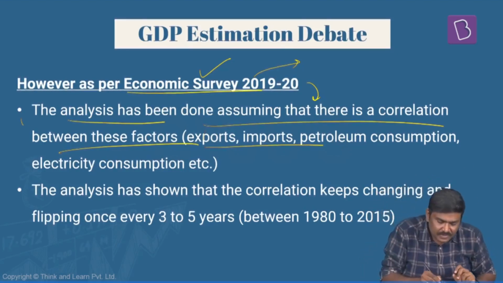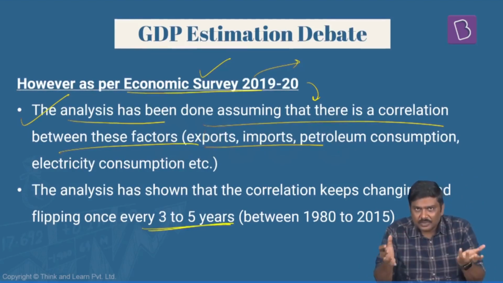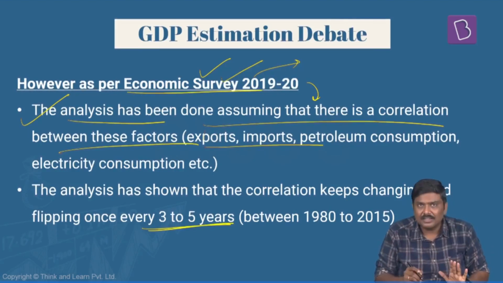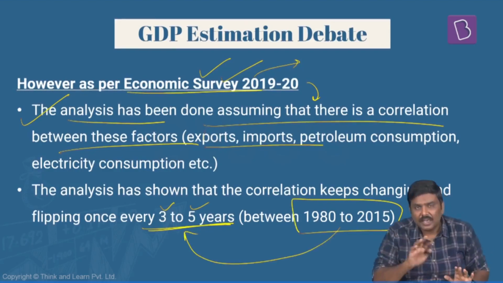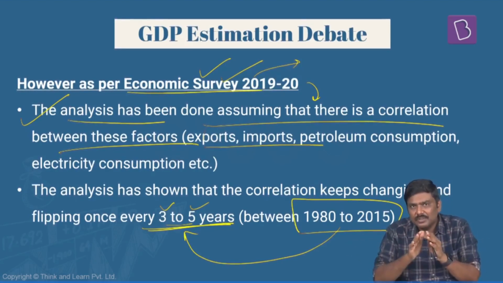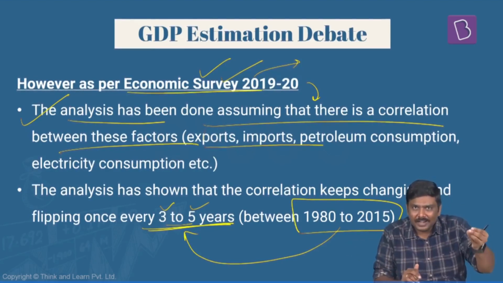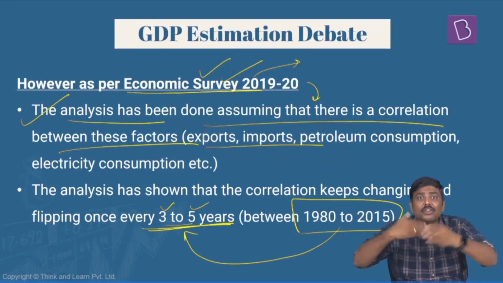But the analysis done by the Economic Survey has shown that in the majority of the countries considered, analysed between 1980 and 2015, once every 3 to 5 years, the correlation that exists between employment, electricity, loans and GDP will flip-flop.